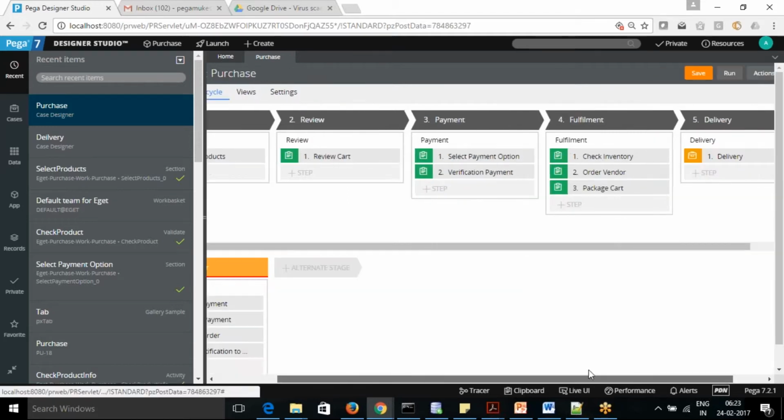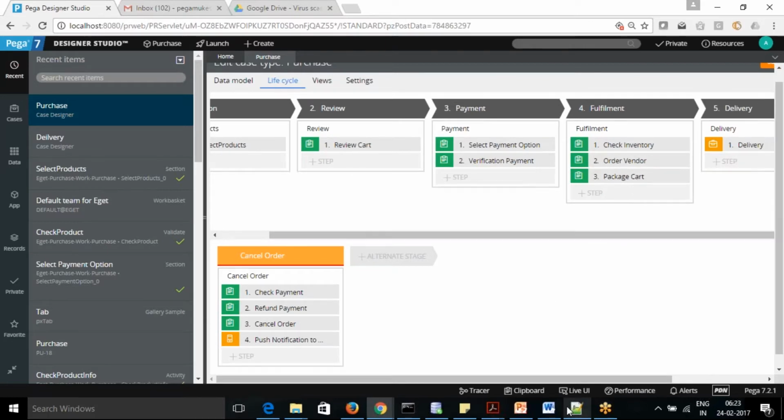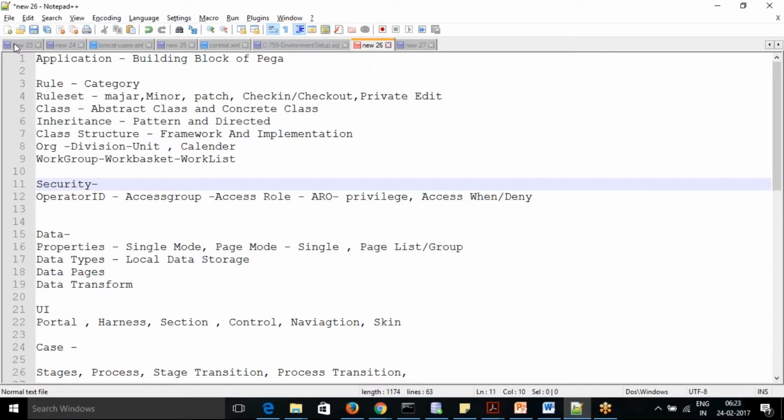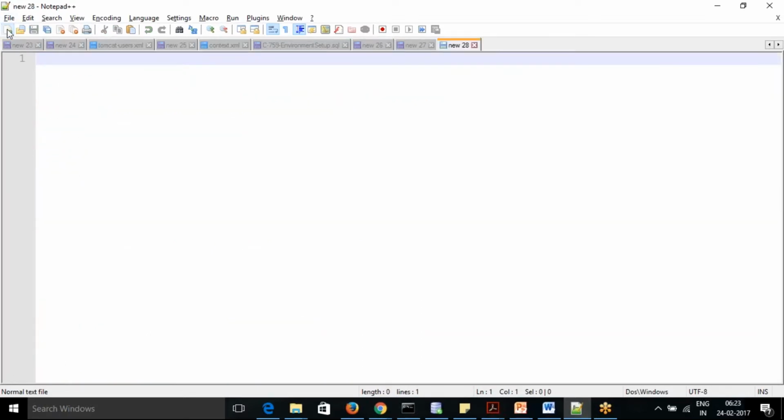Okay, now we can. So what we are doing on that day is, we have made our case, and actually was about to start our routing concepts. Okay, routing.